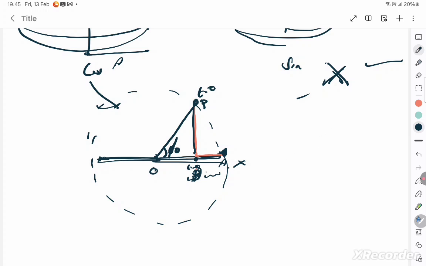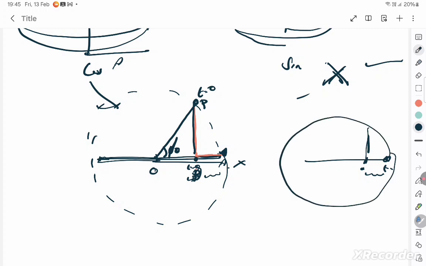At time t is equal to 0, it is not starting from the extreme position. Instead, it's starting from some random point. And there is a phase difference between where it should have started and where it is now starting. To understand that, you have to put it on a circular motion and project it on the circular motion. Consider this to be your initial point, and so you can find your phi naught, which will be your initial phase. Phase is an angle, so to find the phase, I cannot treat it as a horizontal oscillation. I have to project it on the circular motion.